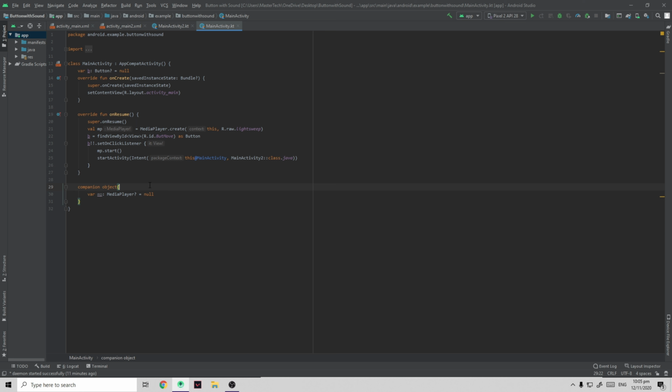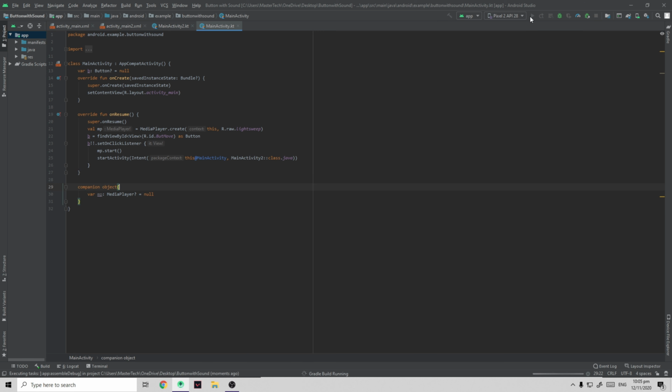We can see on line 29 the companion object. When the class is loaded, this will be initialized. According to Medium, if you need to write a function that can be called without having a class instance but needs access to the internals of a class, you can write it as a member of a companion object declaration inside that class.